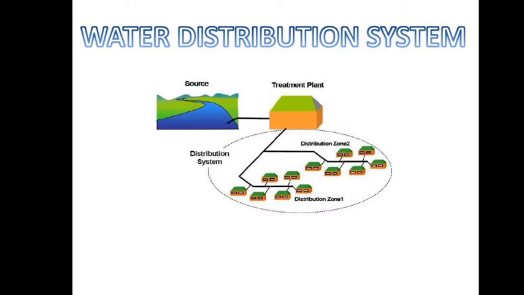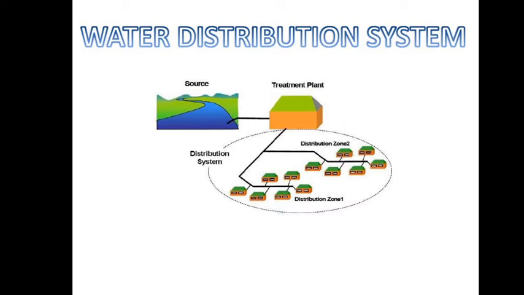This combined water supply scheme has some advantages. The required pressure can be maintained during the water supply, and the quality of water also improves due to the period of detention in the elevated reservoir. So these are the three types of system which are used: combined system, gravity system, and pumping system. Next one is appurtenances.